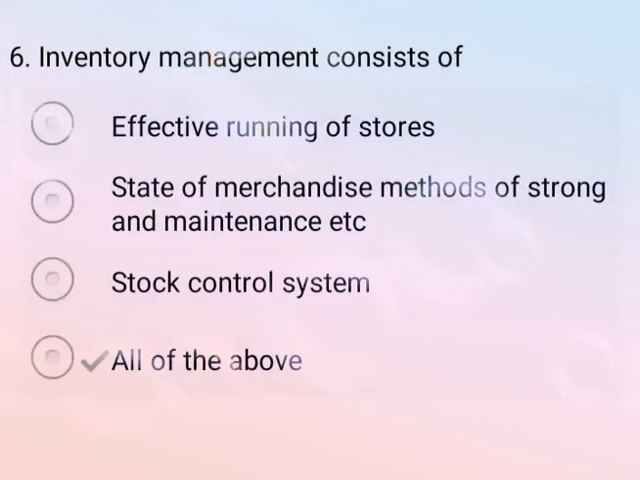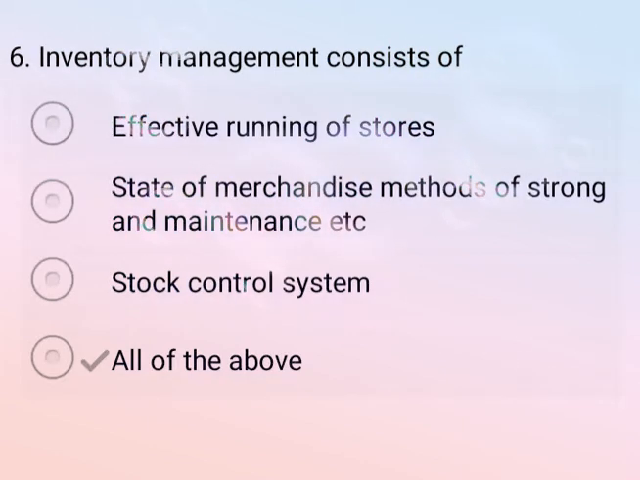Inventory management consists of. So correct answer is option D, all of above. And options are: effective running of a store; Option B, state of merchandise, method of store and maintenance, etc.; Option C, stock control system. So all of these are correct answer.